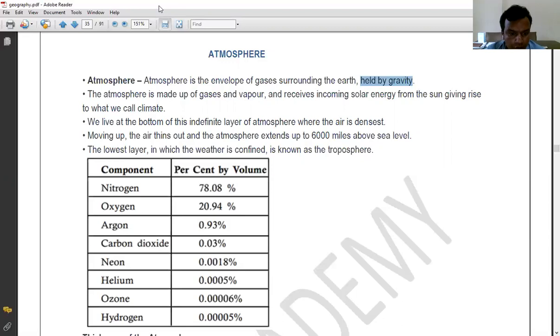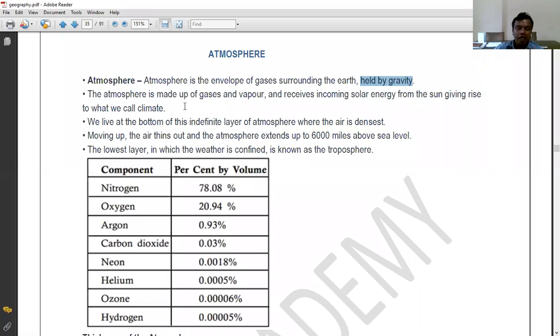So this atmosphere, which consists of gases and vapor, receives solar energy from the sun, giving rise to what we call climate. Got it? This is one of the very important reasons why we have a climate on the surface of the Earth. All the elements of climate, whether it is rainfall, pressure, wind or snowfall, all types of climatic phenomena are because of the atmosphere.